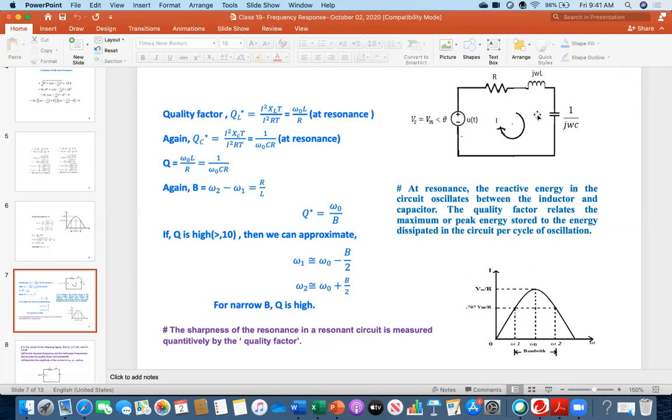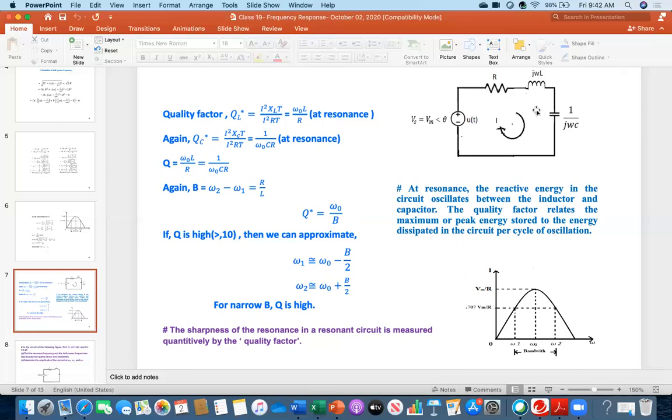For the resonance condition, the reactive energy in the circuit oscillates between the inductor and capacitor. By adjusting the frequency, I am cancelling the impact of the inductor and the capacitor, which is why only R remains in the circuit.